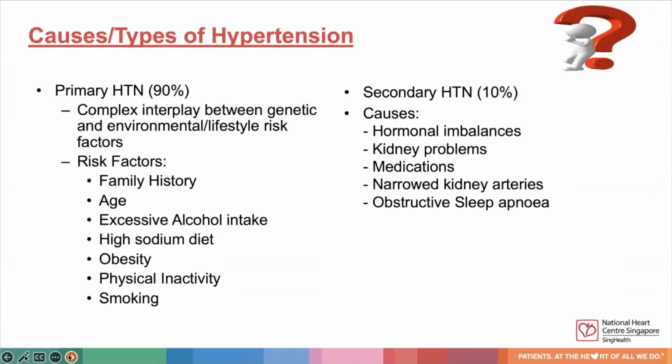There are broadly 2 types of hypertension, the more common type being primary hypertension, and it affects more than 90% of the patients. It occurs due to the complex interplay between genetic and environmental lifestyle risk factors, such as family history, age, excessive alcohol intake, high sodium diet, obesity, physical inactivity, and smoking. The less common type of hypertension is secondary hypertension and occurs in up to 10% of the patients, and it can be caused by hormonal imbalances, kidney problems, medications, narrow kidney arteries, and obstructive sleep apnea.